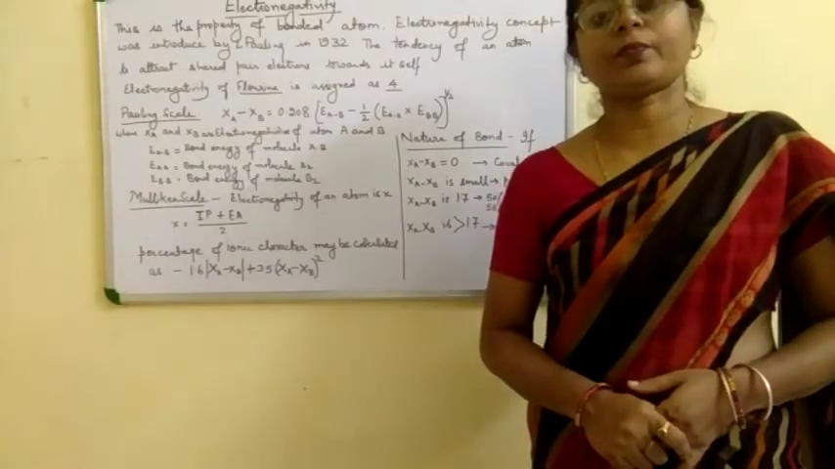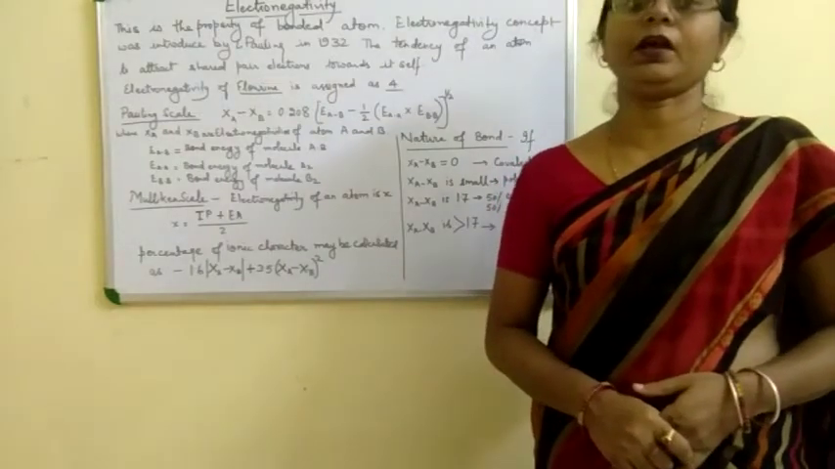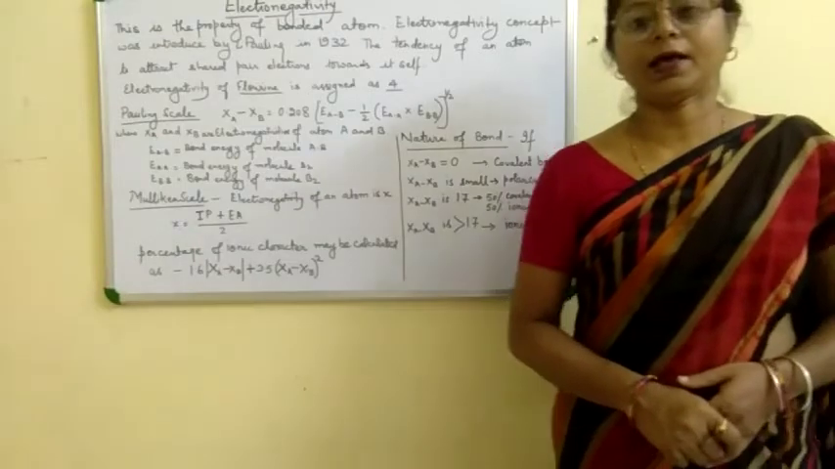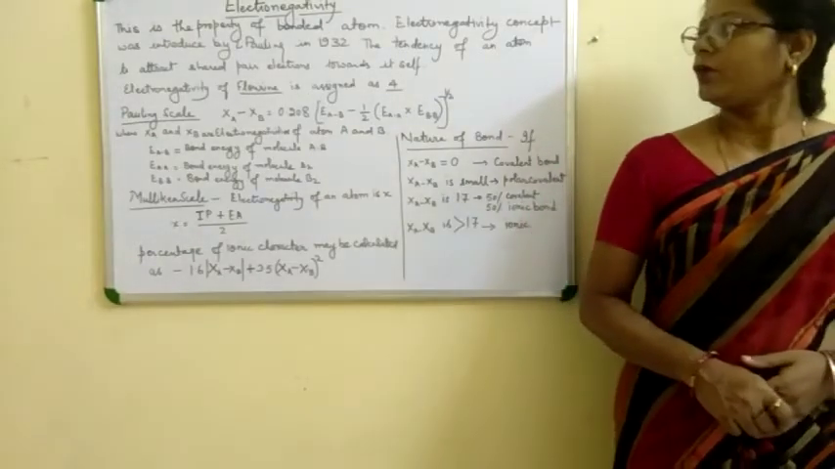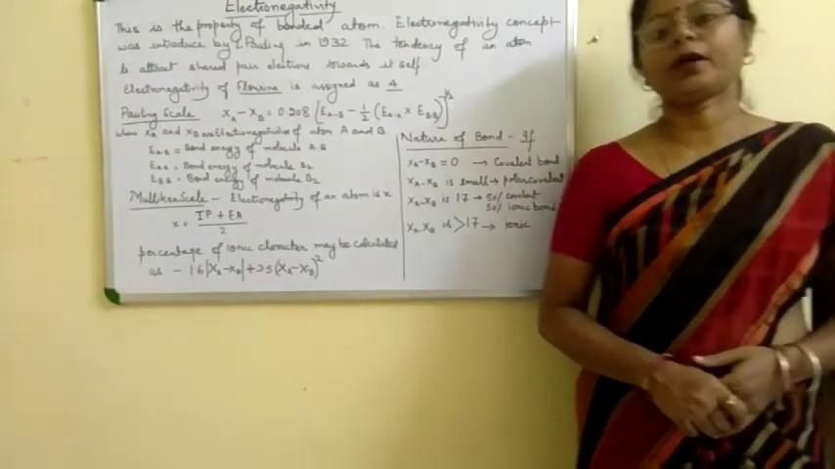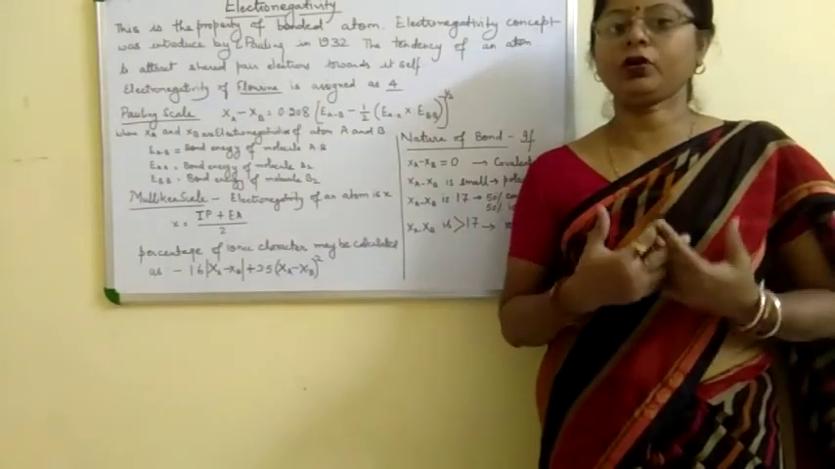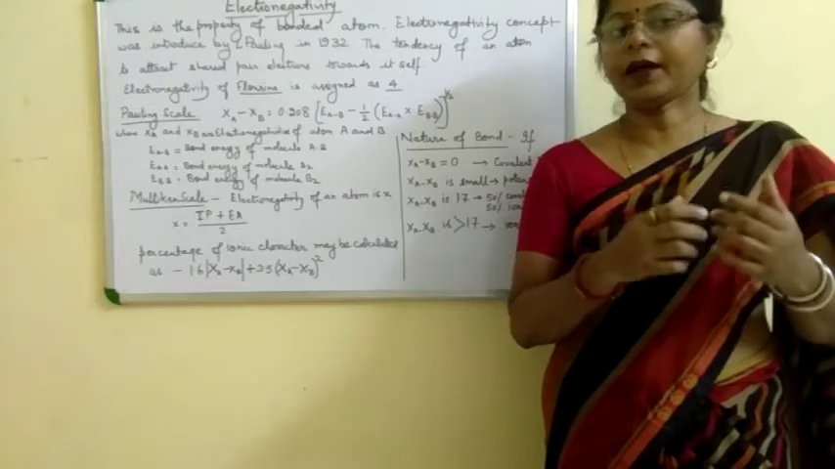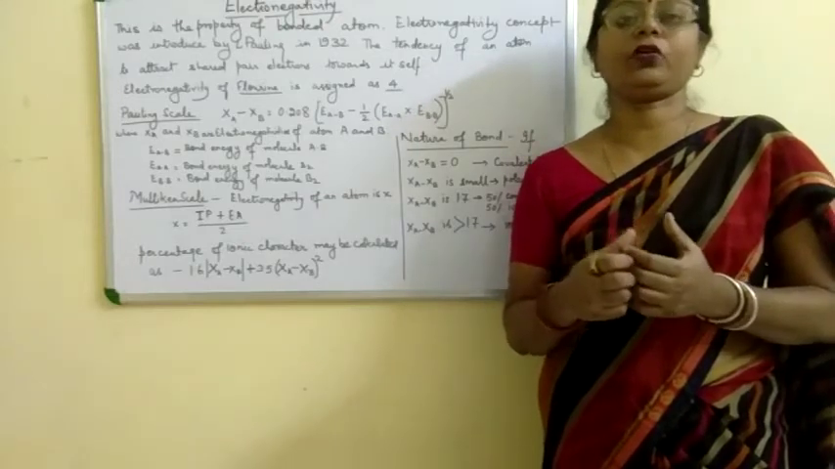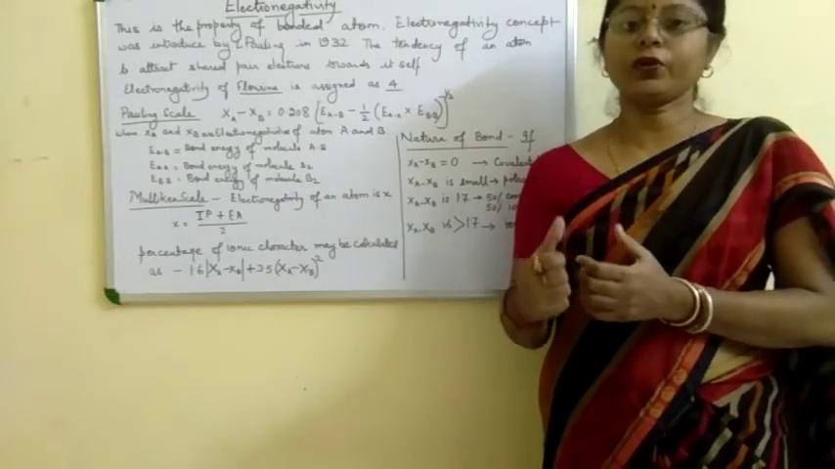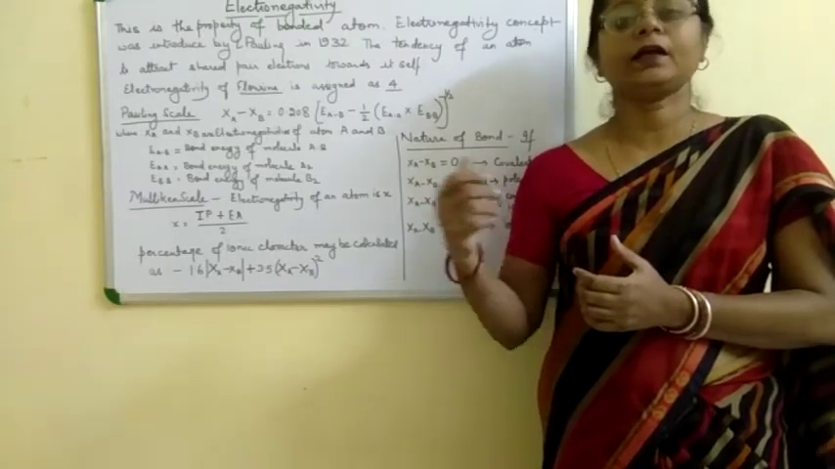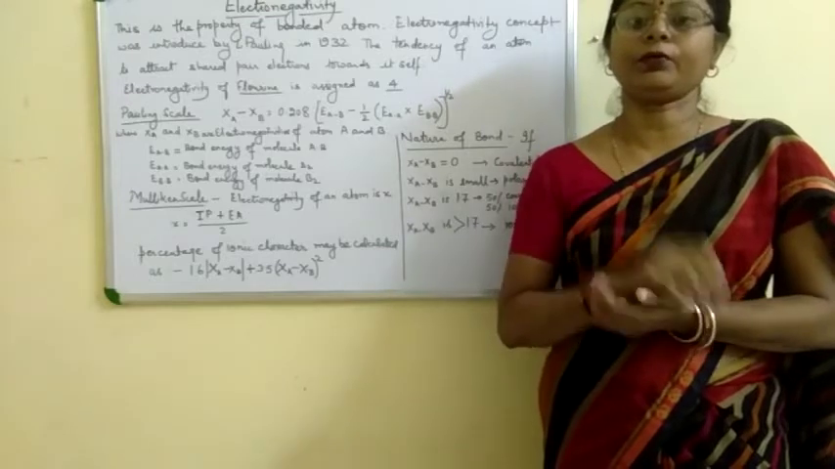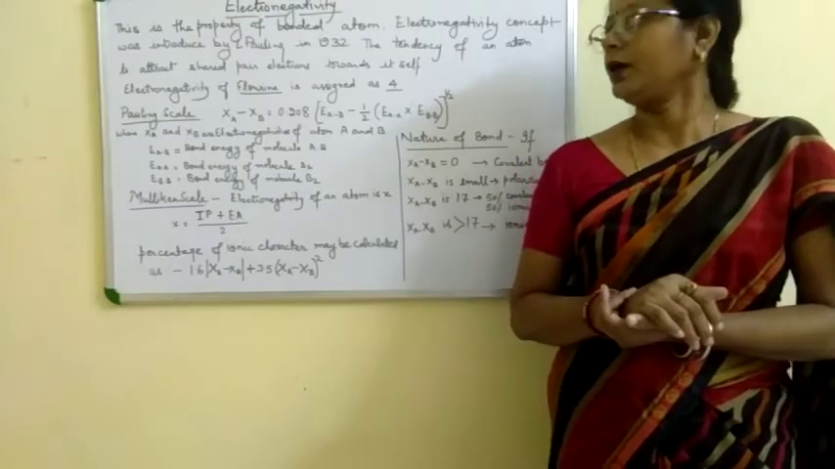Now, student, your next topic is electronegativity. Electronegativity is the tendency of the bonded atom to attract the shared electrons. When two atoms form a covalent bond, they share their electrons together. If one atom attracts this shared pair of electrons towards itself more strongly, then we say that atom is the more electronegative atom compared to the other atom.